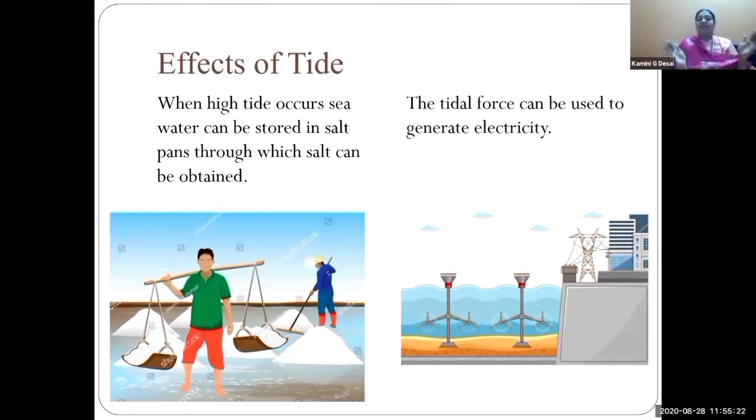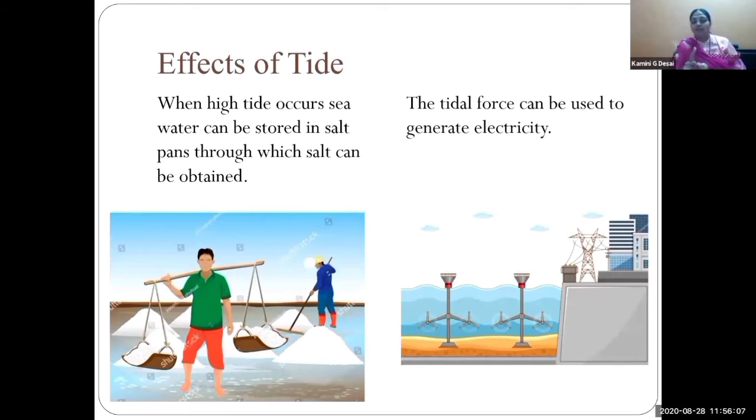So, if the seawater is stored in the salt pan, after some time it evaporates, the water is evaporated, salt will remain there, then it will go to the factory, be cleaned over there, packed over there, and afterwards we get the salt. There are different types of salt, rock salt, white salt, black salt, that we all get from nature. All the main things we obtain from nature. Nature is so kind. We must protect our nature.